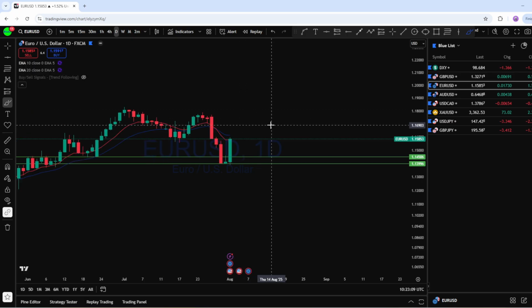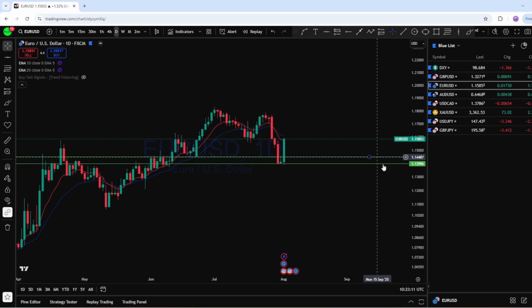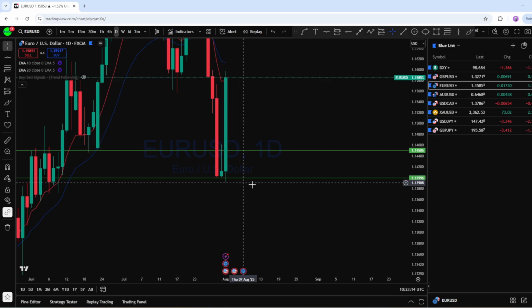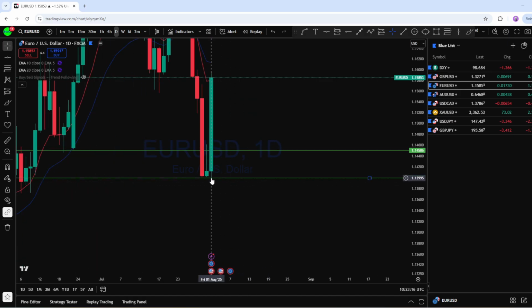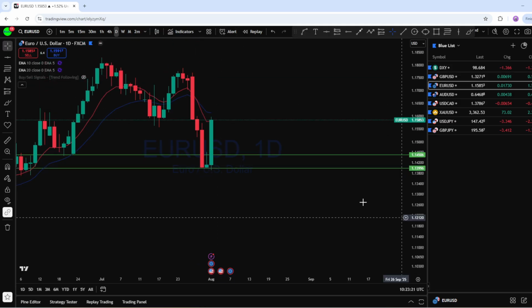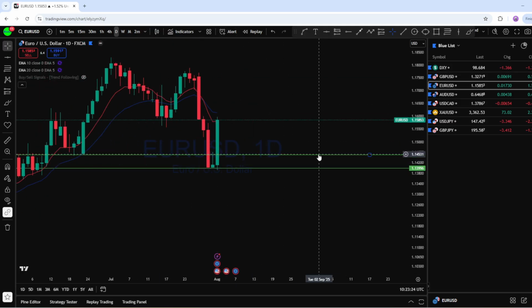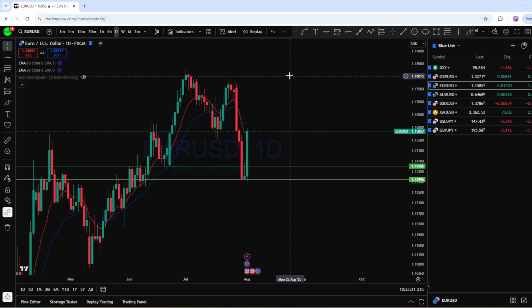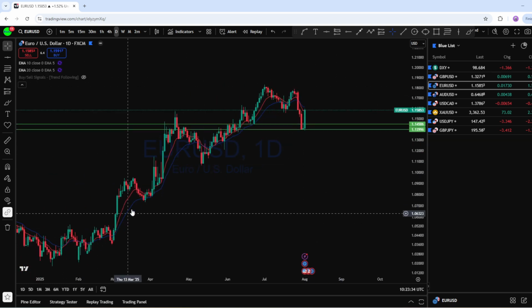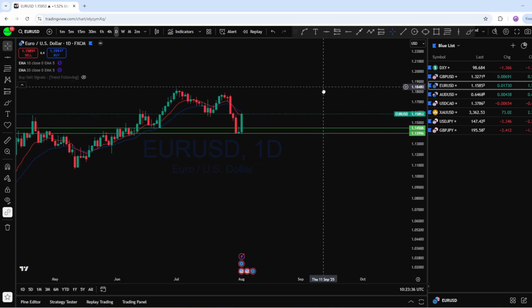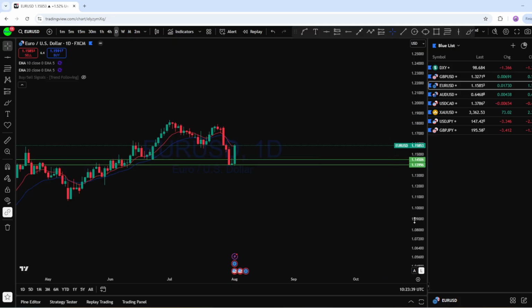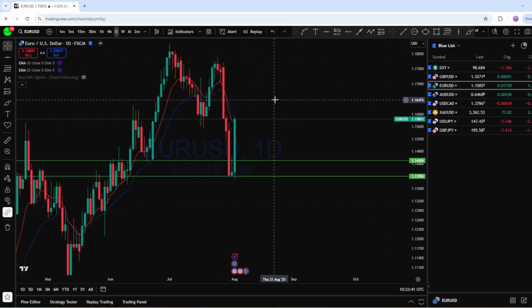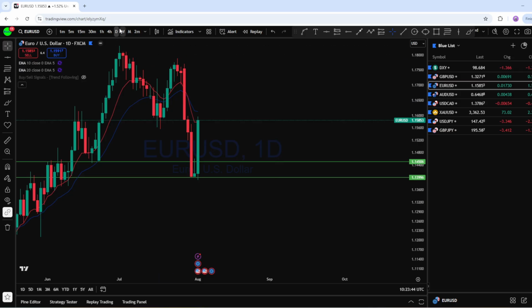If we look at the daily chart here on euro dollar, we can see the market has tested this daily low, which is an important level, and after this doji, it crossed, grabbed that liquidity and formed a bullish engulfer from the daily time frame. And this daily price action is showing a potentially bullish move back to the upside, as the major trend that we can see is on the bullish side, and we can expect the market potentially to continue to trend back to the upside to create a new higher high.